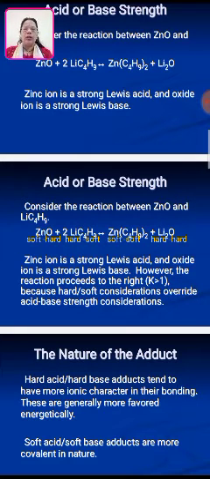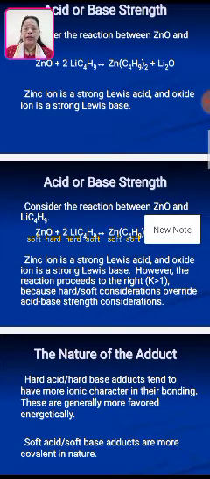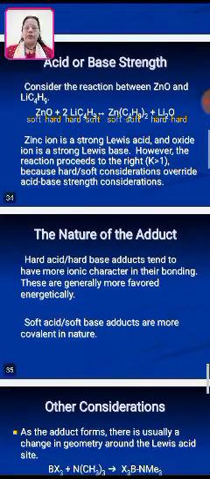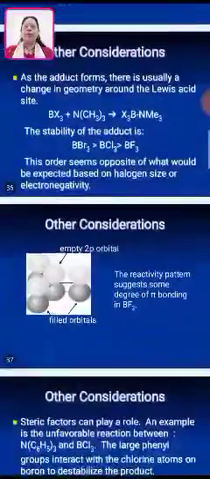Zinc ion is a strong Lewis acid and oxide ion is a strong Lewis base. However, the reaction proceeds to the right, that is K is greater than 1, because hard-soft considerations override acid-base strength considerations. The nature of the adduct. Hard acid, hard base adducts tend to have more ionic character in their bonding. These are generally more favored energetically. Soft acid, soft base adducts are more covalent in nature. So hard interaction forms with the ionic bond, and soft interaction forms with the covalent nature.